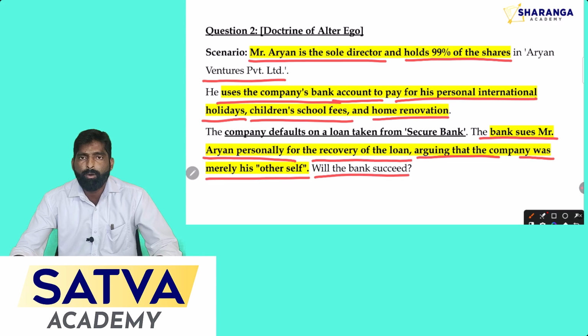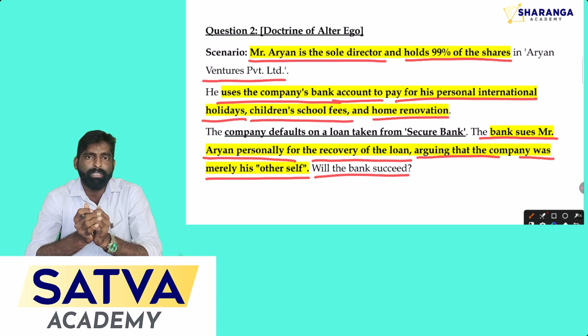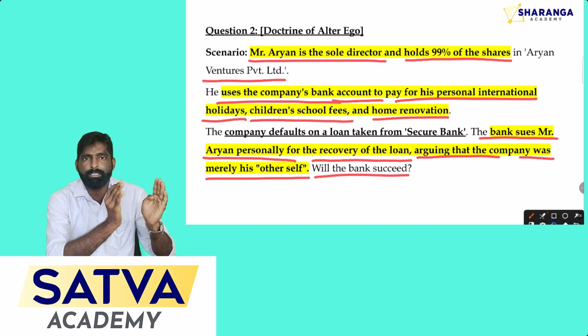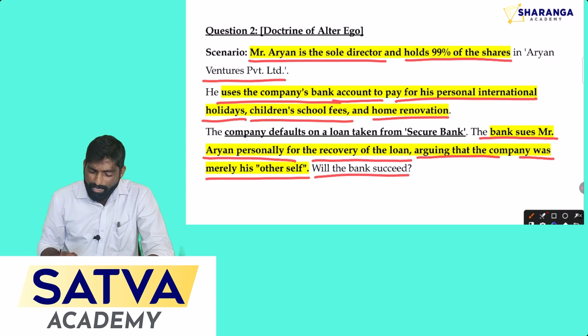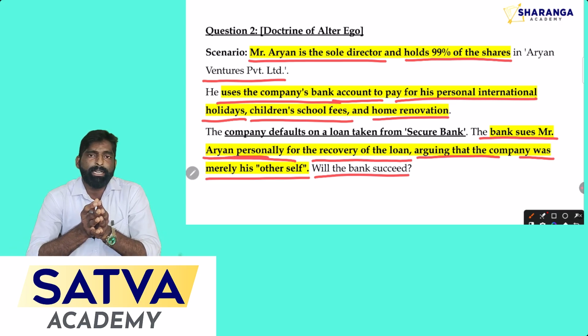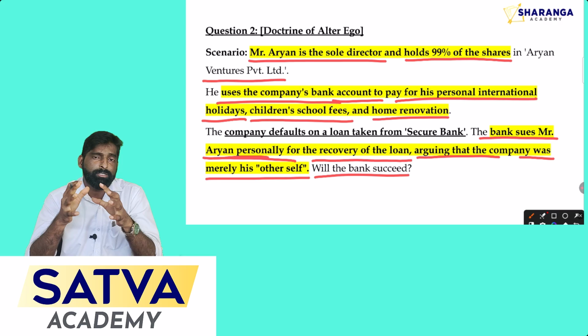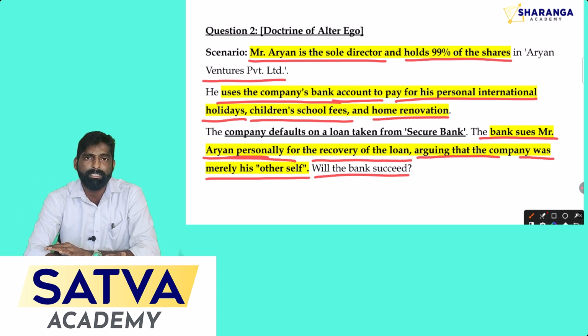So let's see. What is the nature of a company? As per the characteristics of the company, a company is a separate legal entity. Whenever a company makes any default, then the company itself is liable and not the specific shareholder or the director, even though they hold 90% or 100% of the shares. Then how can a bank claim against Aryan here? Now you have to see. There is an advantage of separate legal entity in the company form of business. That does not mean you can misuse the status of the company, because after incorporation a company gets a juristic personality. Juristic personality means it is an artificial personality where it gets the contractual capacity to make a contract.